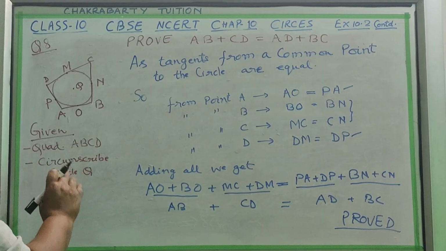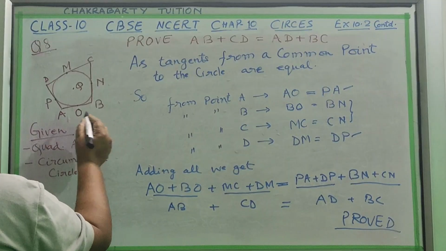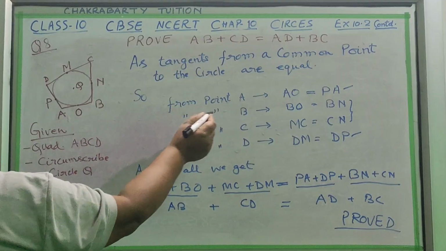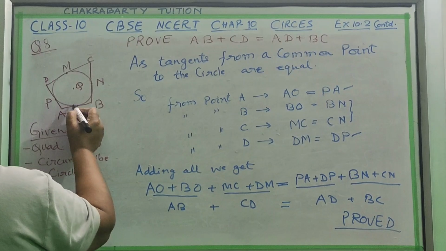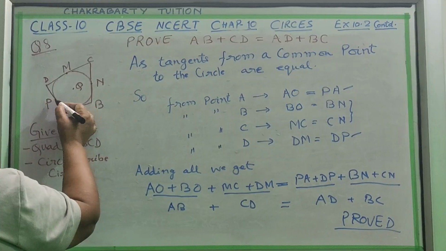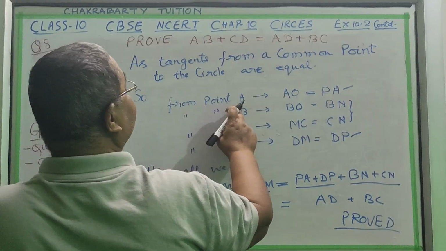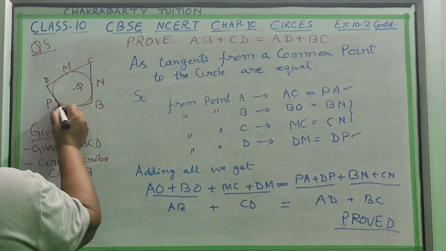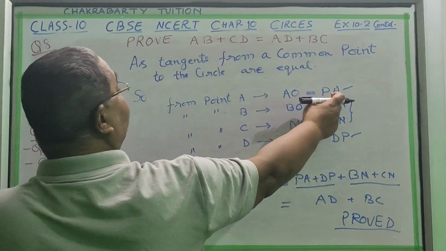So we know that from any point, suppose from point A first, AO and PA will be equal, as tangents from a common point. For this and this tangent, the common point is A. Tangents from a common point to the circle are equal. We know it. That's why from point A, two tangents are there, AO and AP, and AO will be equal to PA.